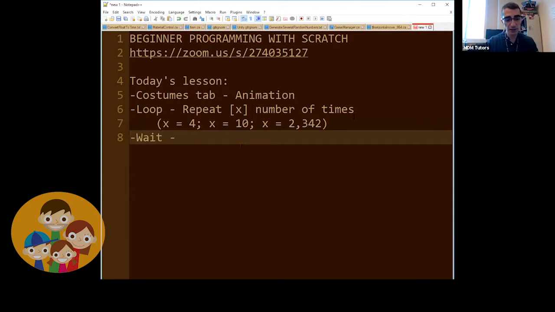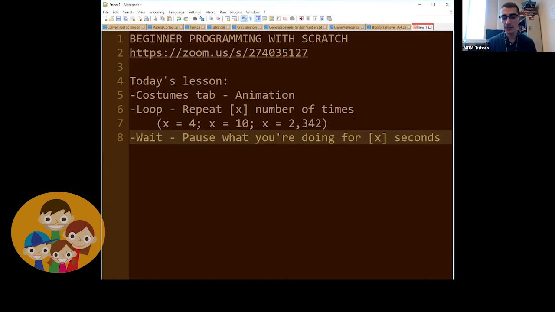Wait is going to say, hold on, or we'll say stop working, not stop working, pause. We'll say pause. Pause what you're doing for, again, we'll use X seconds. And we're lucky because Scratch very easily works with seconds, like human seconds, how we perceive time, which is 60 seconds in a minute, 60 minutes in an hour.